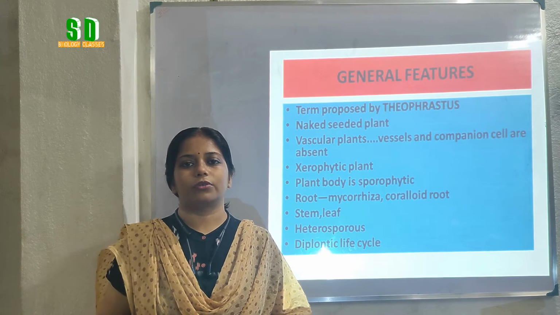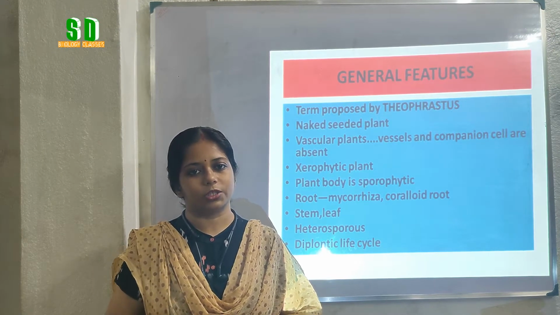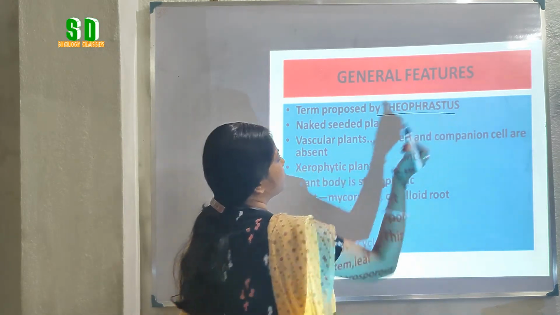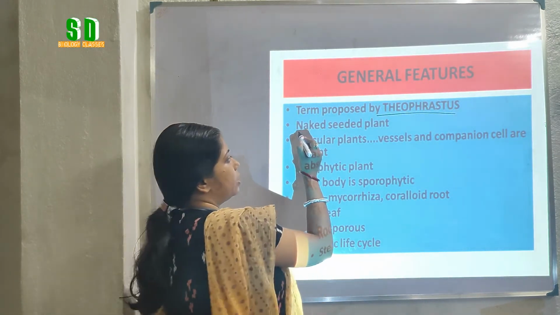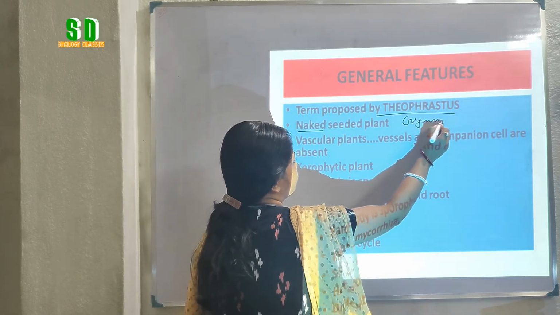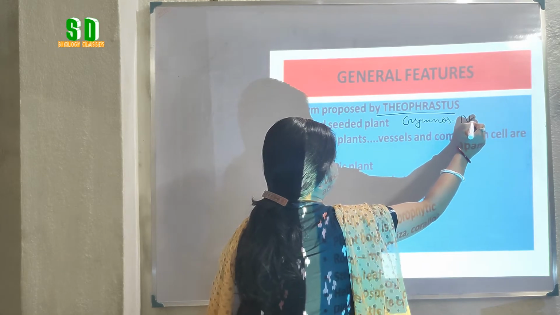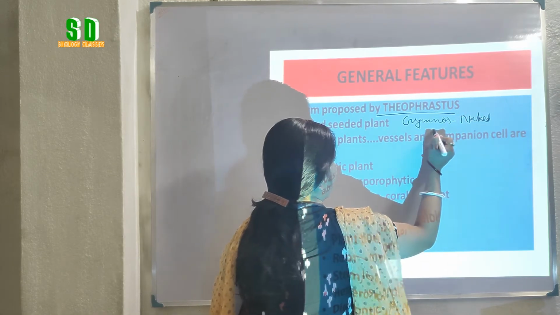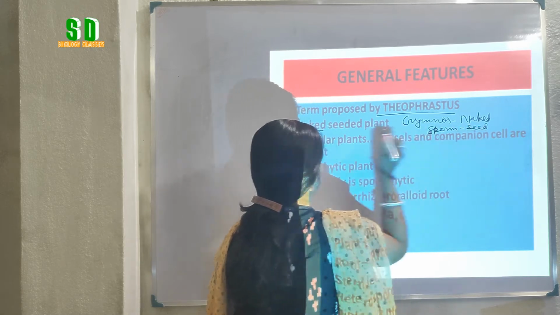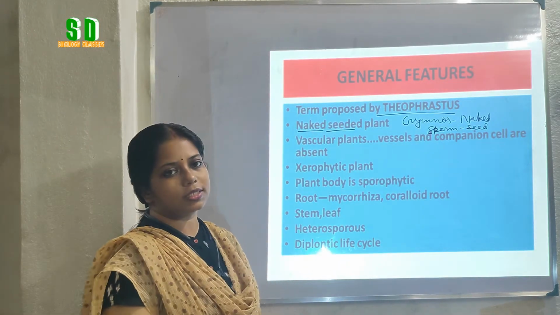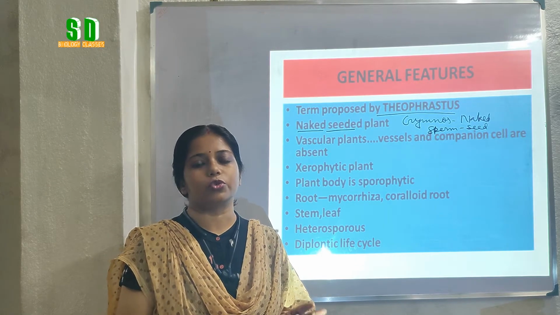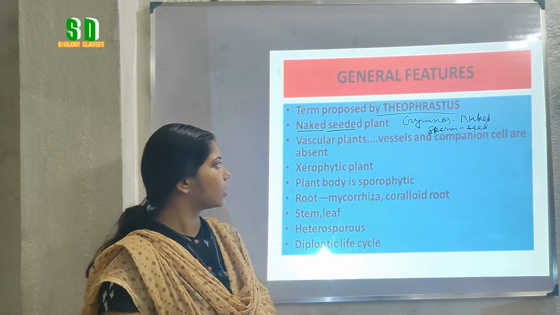So students, now we are going to learn about the general features of Gymnosperm. The term Gymnosperm was proposed by Theophrastus. They are mainly called the naked seeded plants. The word gymnos means naked and sperm means seed. So Gymnosperm means naked seeded plant. That means they have seeds, but the seeds are not enclosed within a fruit.